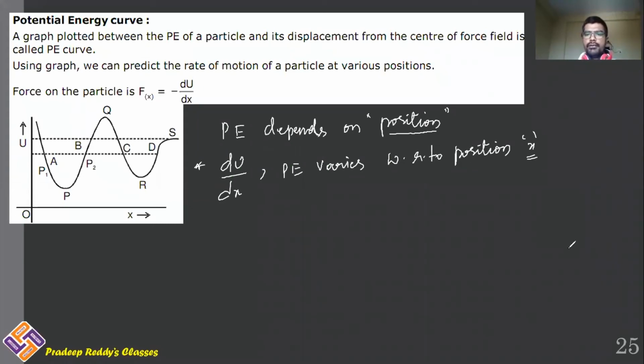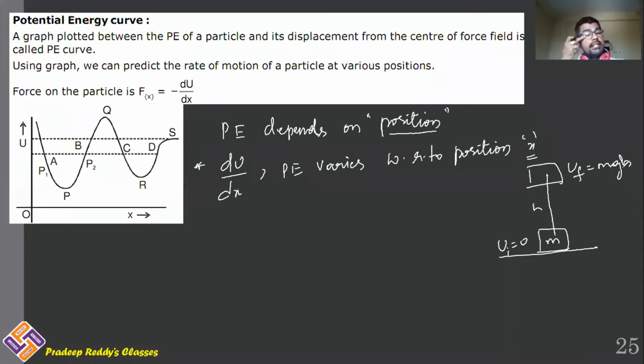Just like if you are considering a mass on the ground, the initial potential energy is 0. You are lifting this mass to some height h. Now the final potential energy is equal to mgh, where h is the height gained by the object. What is happening to the potential energy here? Potential energy is variable with respect to h. If h is 1 meter, potential energy is mg. If h is 2 meters, potential energy is 2mg. If h is 5 meters, potential energy is 5mg. Therefore, potential energy is variable with respect to position.